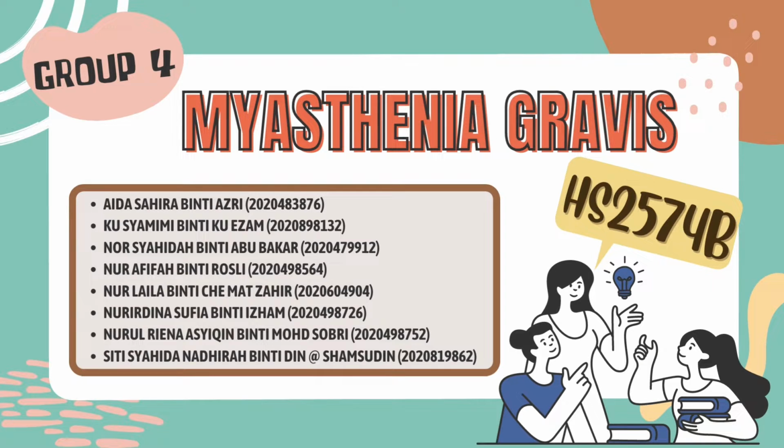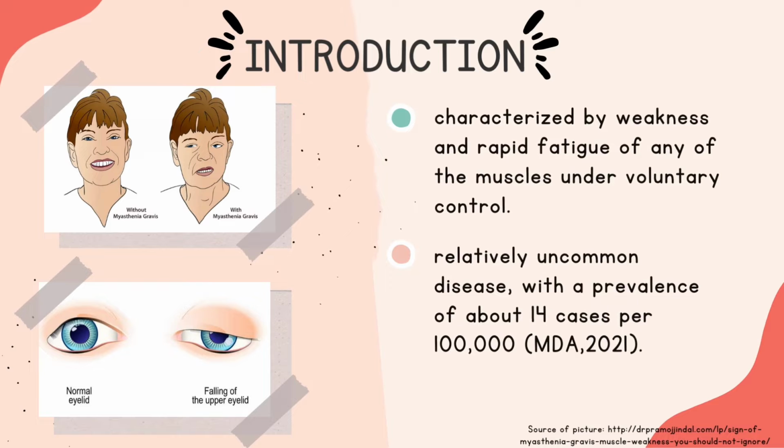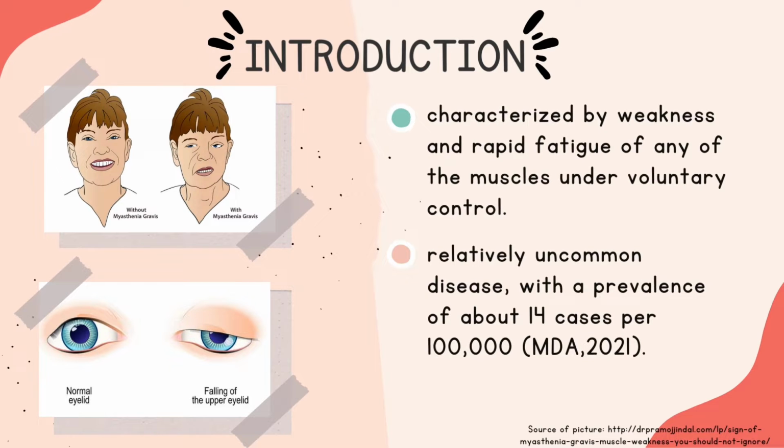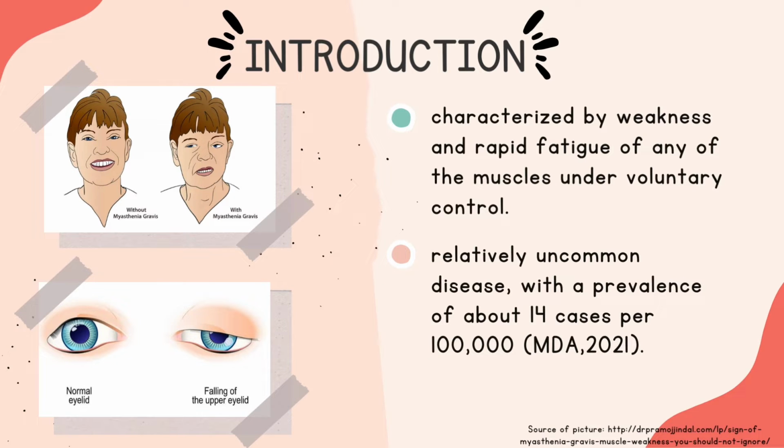Today, we are going to present about myasthenia gravis. This is our group member. What is myasthenia gravis? It is characterized by weakness and rapid fatigue of any of the muscles under voluntary control. It is a relatively uncommon disease with a prevalence of about 14 cases per 100,000.